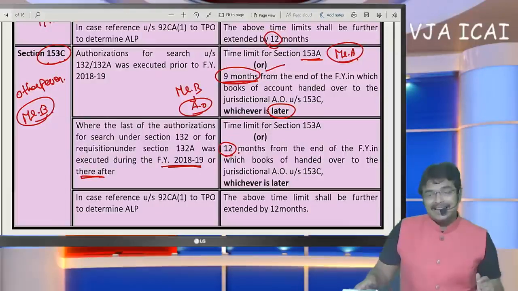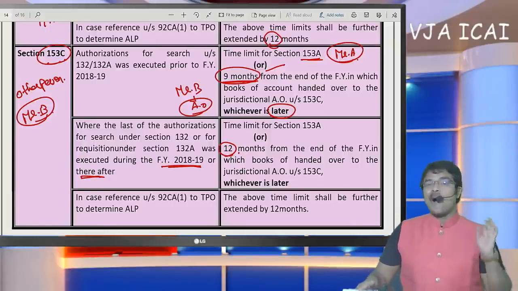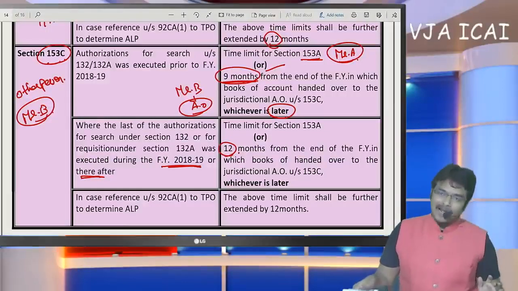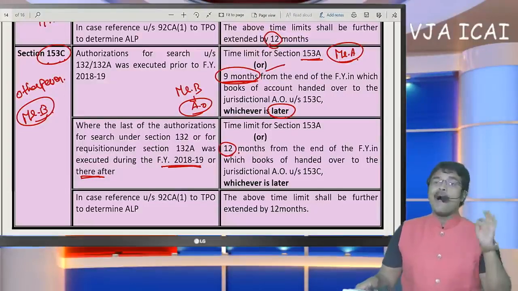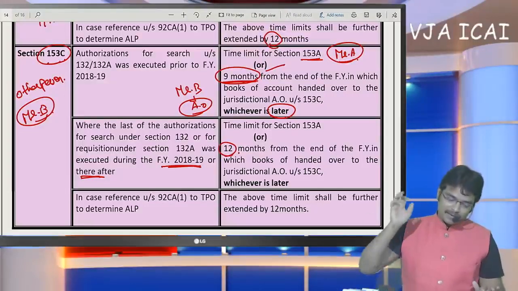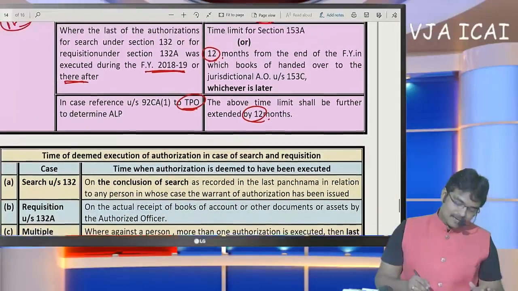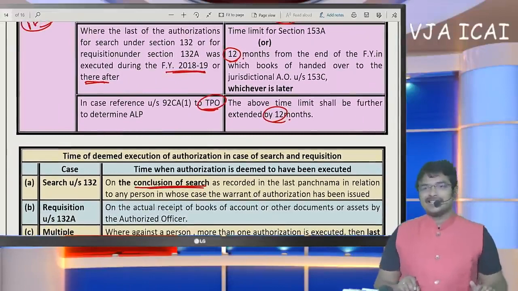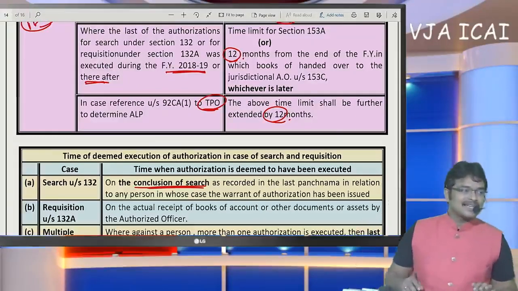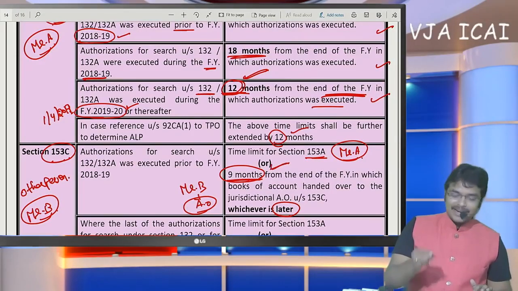Time limit criteria, what is the meaning of time limit here? It means before that end date, the order must be issued. Assessment order must be passed by the officer. Even though receipt may be later by the SSE, the order has to be passed by the officer before that date is the conclusion. Next, if reference is given to TPO, an additional time limit of 12 months shall be received. This time limit has to begin from the conclusion of the search, is the conclusion.